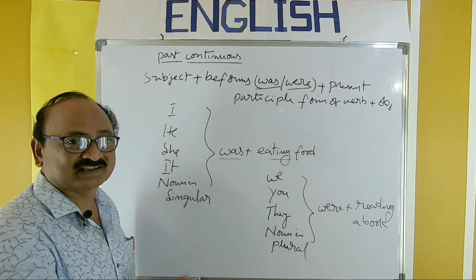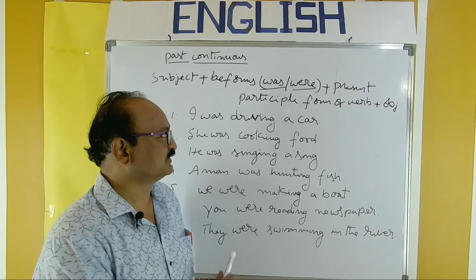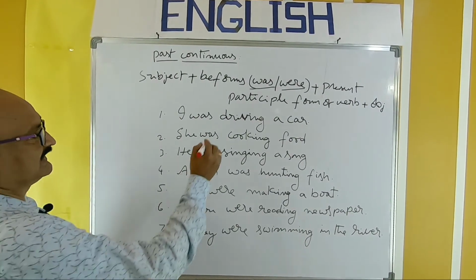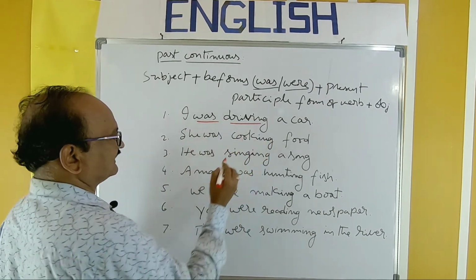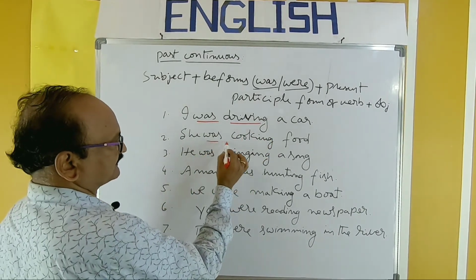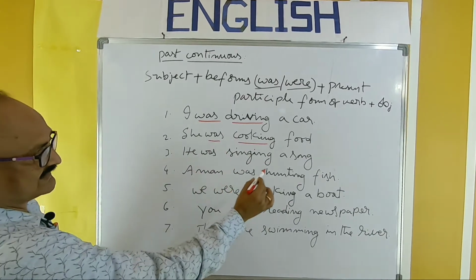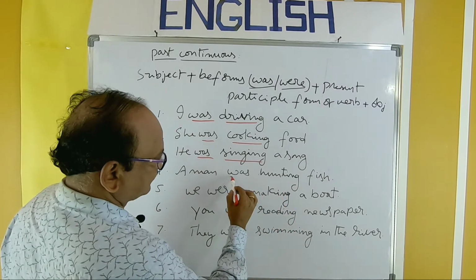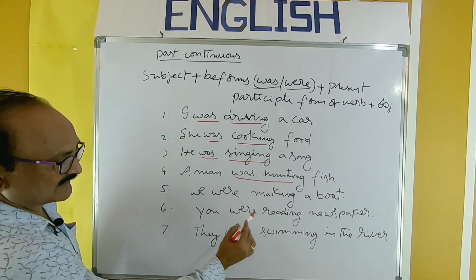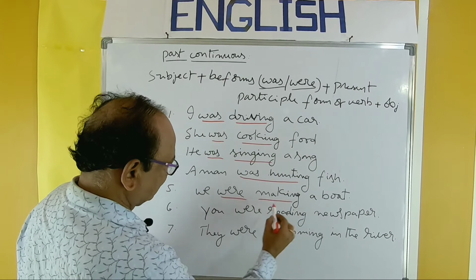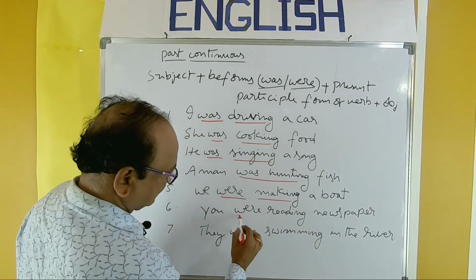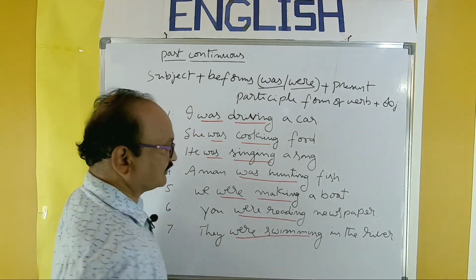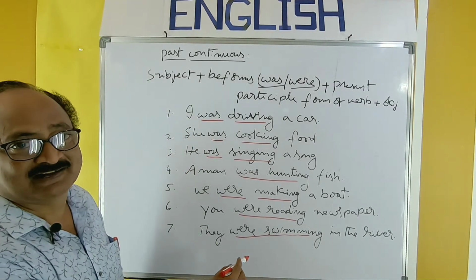And I will give some more examples. Here are some more examples for you. I was driving a car. Was driving. She was cooking food. Was cooking. He was singing a song. Was singing. A man was hunting a fish. Was hunting. We were making a boat. Were making. You were reading newspaper. Were reading. They were swimming in the river. Were swimming. So that is the verb pattern.